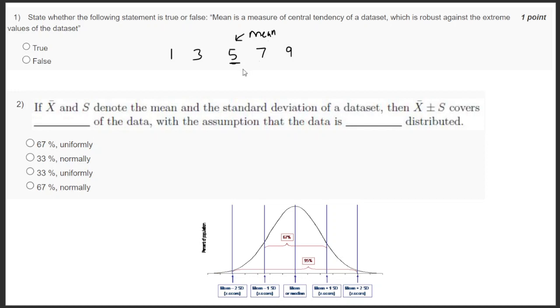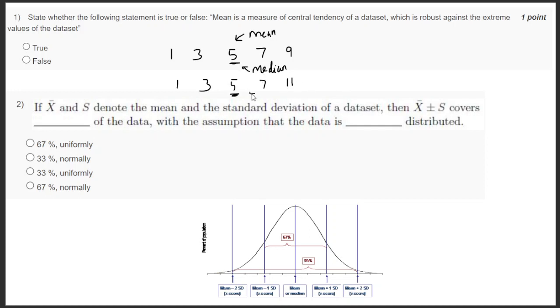Mean and median are both 5 in this case. But if I change the data set, keeping the remaining things the same and just changing one extremum at one end, the median is the same, it is 5, but the mean, if you add, will come to around 27 divided by 5, so you can calculate.